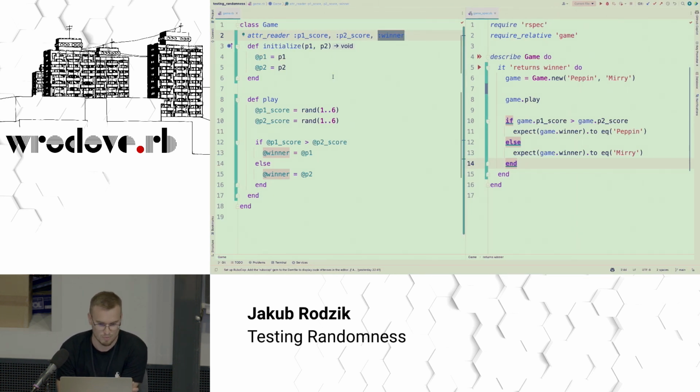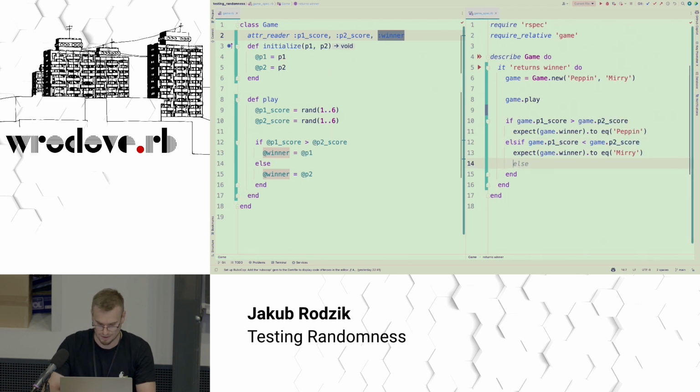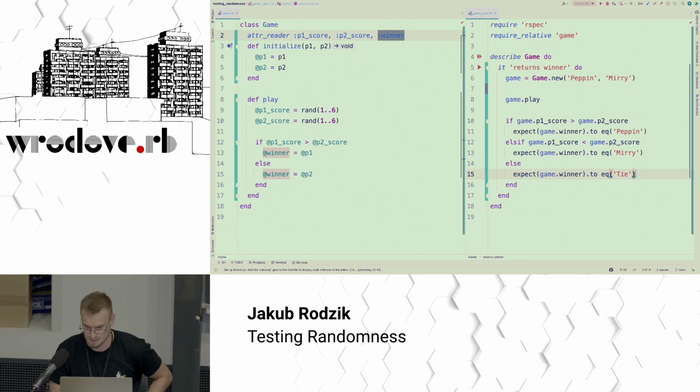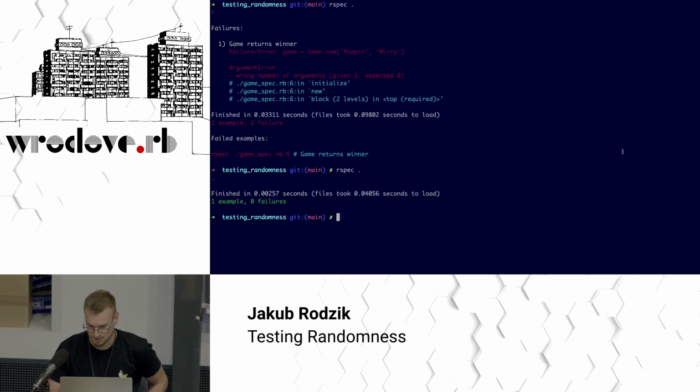So let's go back to the code, and let's see what we can do here. First of all, where do we start? With tests, right? And we already have those beautiful tests here, so let's try to modify them. We have our else branch. Let's change it to else if, P1 score, game P2 score, perfect. And one more thing, else. It's supposed to be a tie. That's fine. Now, let's run some tests.